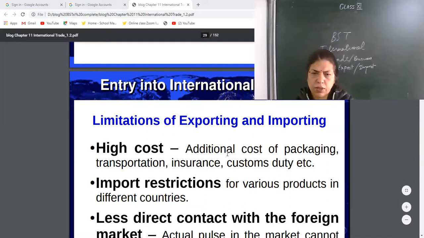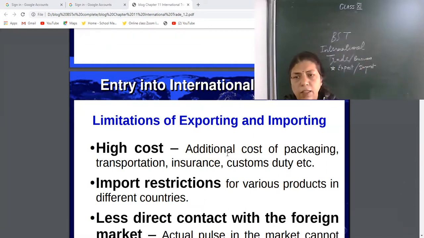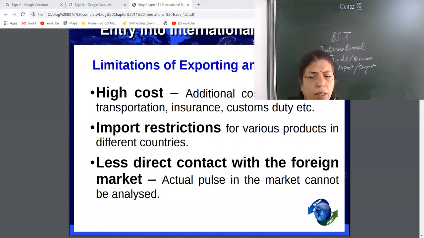Then import restrictions. As you know, nowadays the Indian government has banned various Chinese products, Chinese apps also. Same here. If you want to enter into international business, maybe some restrictions are there for various products in different countries. In India, you can see the Chinese products are banned. Same restrictions may be there in any country for any product. It depends.